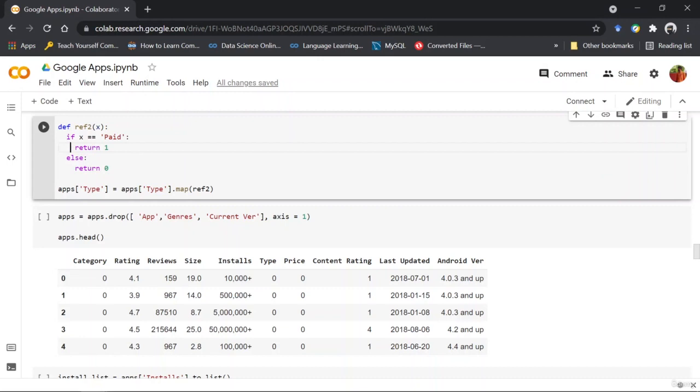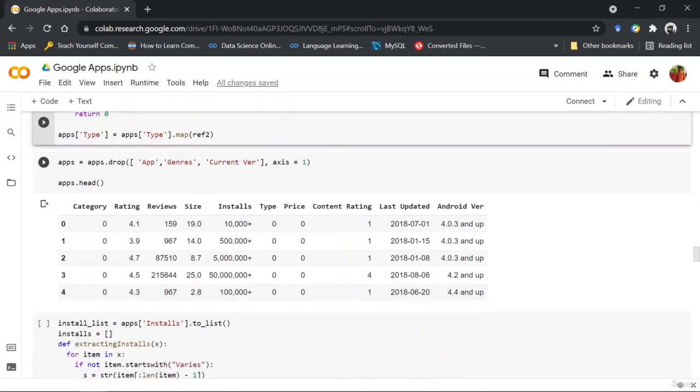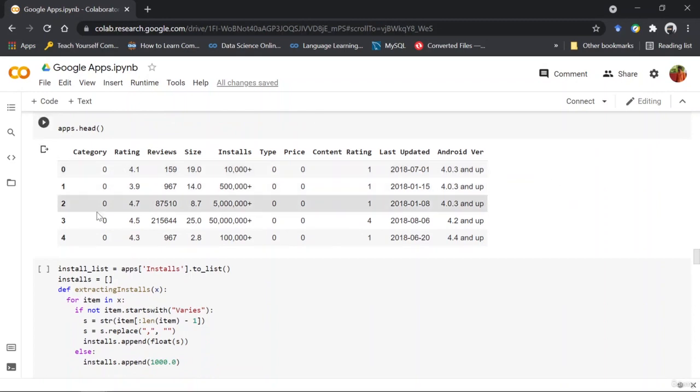Now, I have dropped some of the columns which were not exactly helpful in providing any type of information, or maybe they did contain information but not in a way that the model could understand. So you can see that the categories have been converted to numerical data. The size again is converted to numerical data. Type is converted to numerical data. Content rating is converted to numerical data, right?